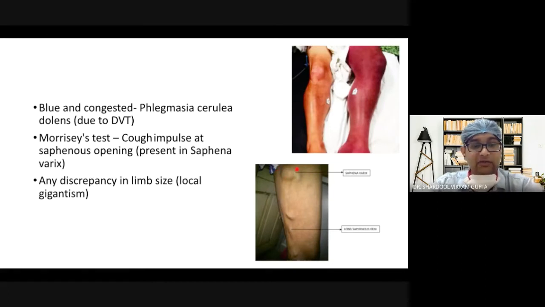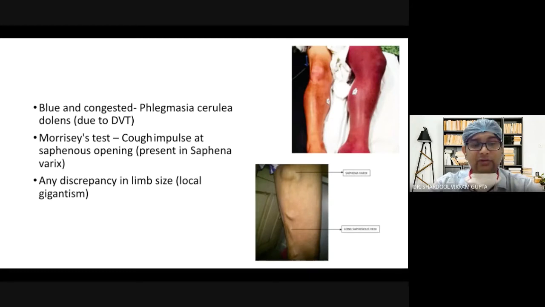How will you locate the saphenous opening? The saphenous opening is basically 4 centimeters below and lateral to the pubic tubercle in the thigh area. Some textbooks say 3.5 centimeters, so there is a kind of variation in textbooks. You can say either 3.5 centimeters or 4 centimeters below and lateral to the pubic tubercle. In Morrissey's cough impulse test, you will find a cough impulse due to the presence of saphena varix.